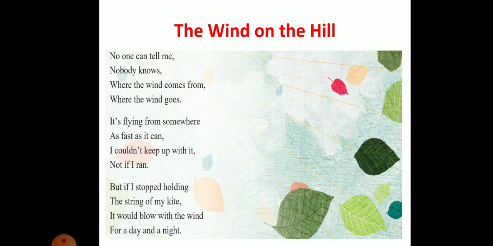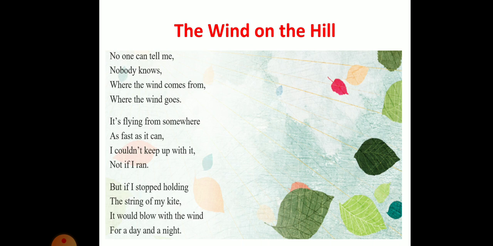Okay, so in the third stanza the poet is saying that if I stop holding the string of the kite, what will happen? The kite will blow along with the wind for at least a day or a night, and once the wind becomes gentle, it will fall on the ground. And once it falls on the ground, what will happen? We'll see in the next lecture. In the fourth and fifth stanza, he discloses what will happen once the kite falls, at what conclusion he will come, and what knowledge he will gain.